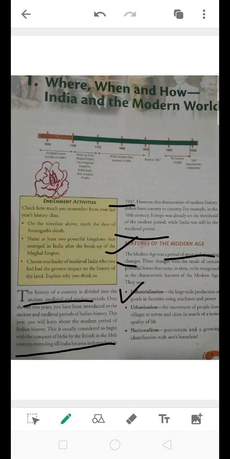Urbanization, the movement of people from villages to towns and cities in search of a better quality of life. So during the modern age, another feature was urbanization. People started moving from villages to towns and cities so that they could get proper job opportunities and a better quality of life. Then we had nationalism, patriotism and a growing identification with one's homeland. As people from villages and towns came to the urban areas, the feeling of nationalism and patriotism towards the culture was developing amongst them. So these were the features: industrialization, urbanization and nationalism.